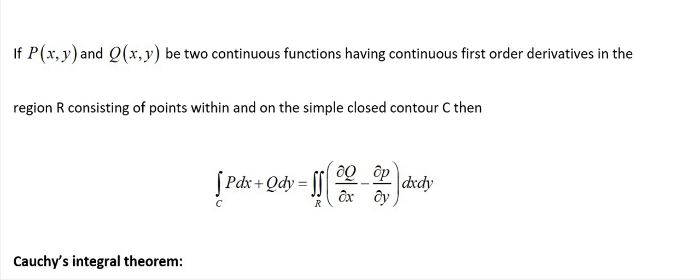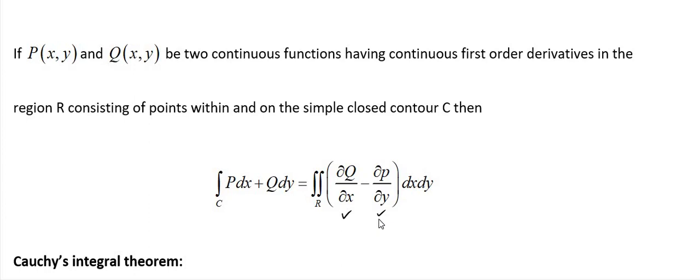Here observe, P is a function which is continuous, Q is also a function of two variables, and it is also continuous. It has continuous first order derivatives, that means ∂P/∂x, ∂P/∂y, ∂Q/∂x and ∂Q/∂y. But here we need these two only.